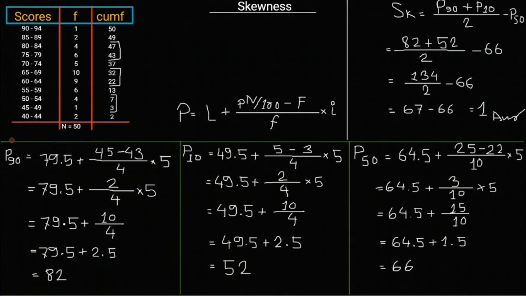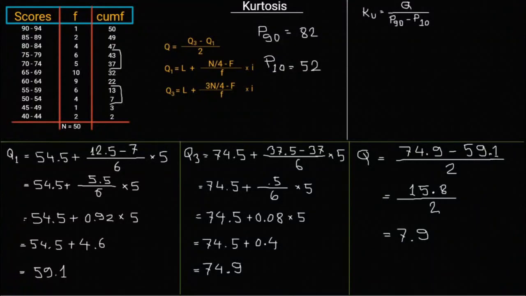Okay. So we are now back to our main page where we are going to calculate kurtosis. Now we can calculate the KU. The answer of Q is 7.9, divided by 82 minus 52, equal to 7.9 divided by 30. So the KU answer is 0.263. So here is the answer.